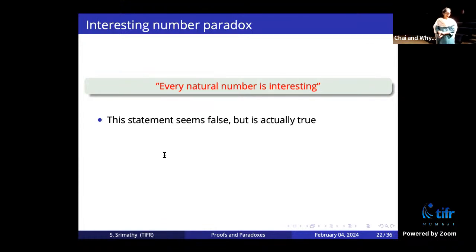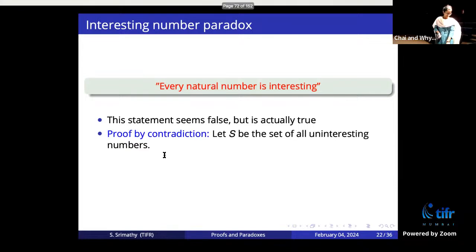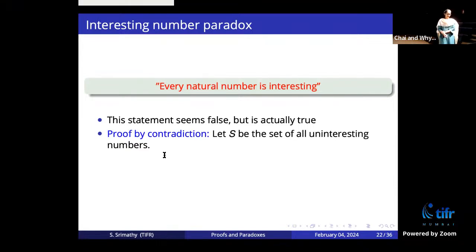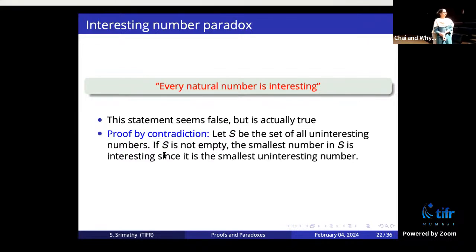Every number is interesting, and I'm going to prove it by contradiction. Here's the proof. Suppose S is the set of all uninteresting numbers. I'm taking all the natural numbers bigger than or equal to 0, taking the set of all uninteresting numbers and putting them together in a set. Now, suppose S is not empty.